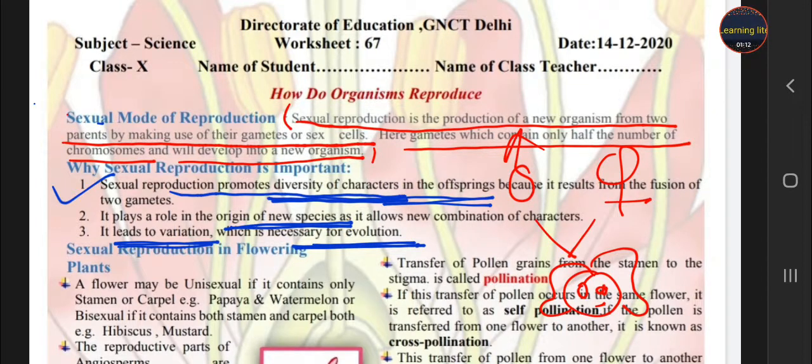It means in sexual reproduction, the offspring which is the result of the fusion of two gametes is not identical to the parents, which gives origin to a new species, allows new combinations, and leads to variation, due to which we study evolution. So at the end, sexual reproduction is necessary for evolution. Without sexual reproduction, we wouldn't study new species or the evolutionary process.